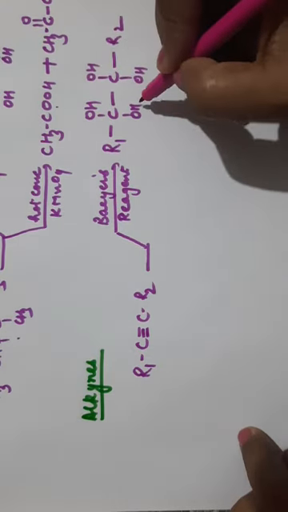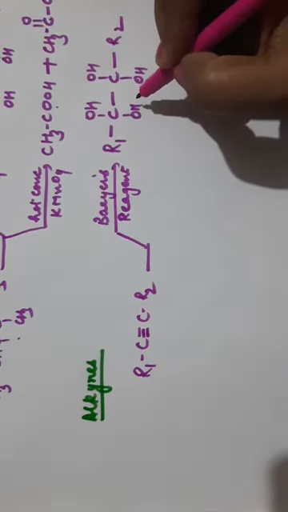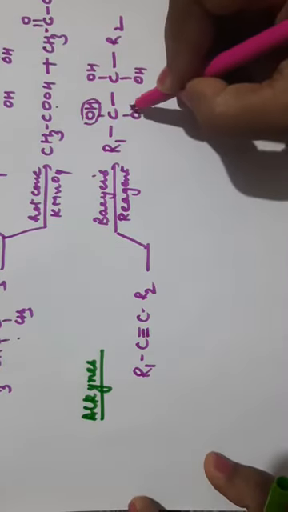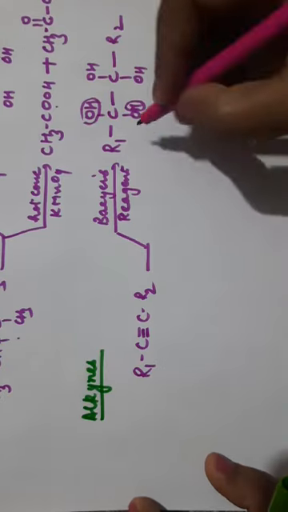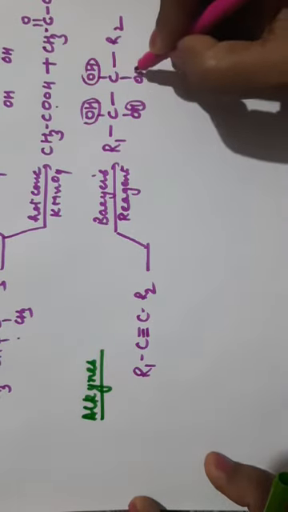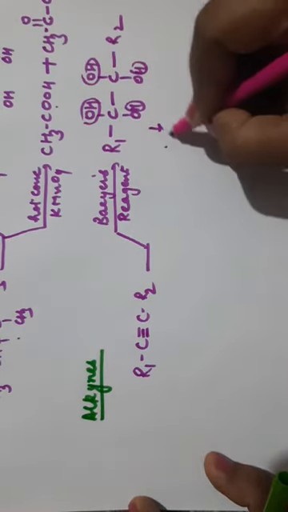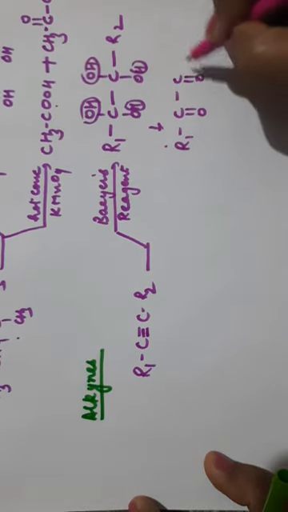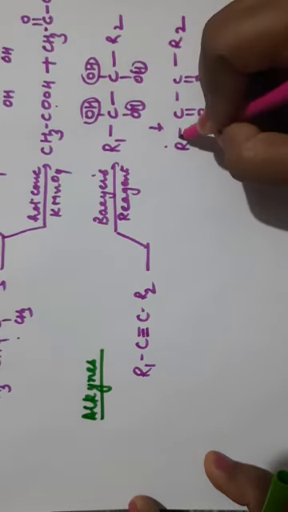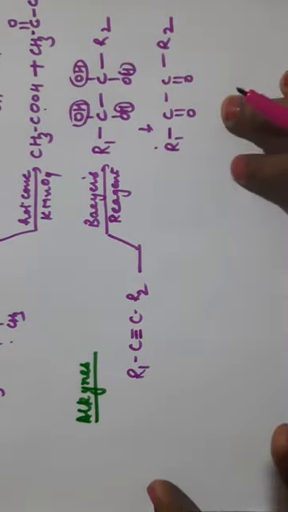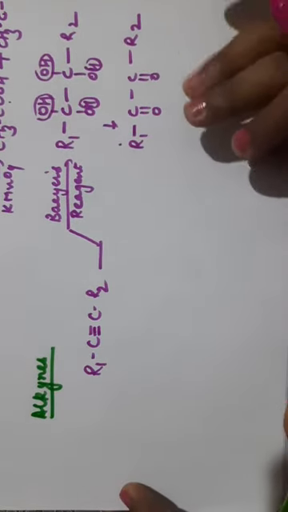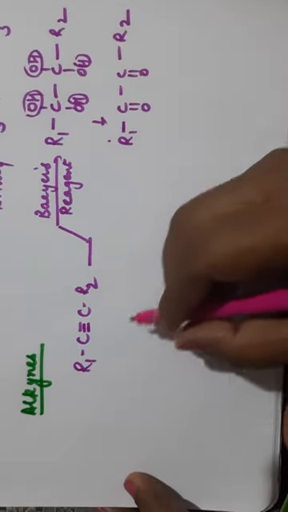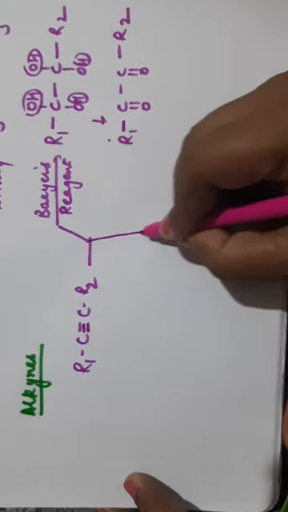Now two OH groups attached to the same carbon is unstable and it easily loses water. So if water is removed from here, it will be removed like this. So what is left? It will form R1-C(=O)-C(=O)-R2. So a diketone will be formed in this case, or alpha-beta diketones. Dicarbonyl compounds are formed in case of Baeyer's reagent with alkynes.